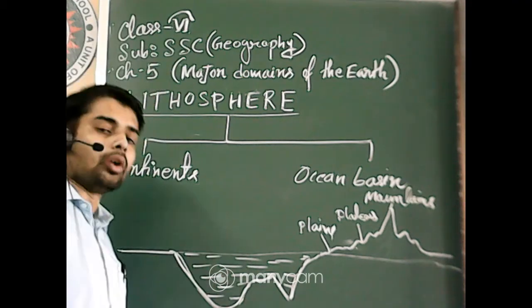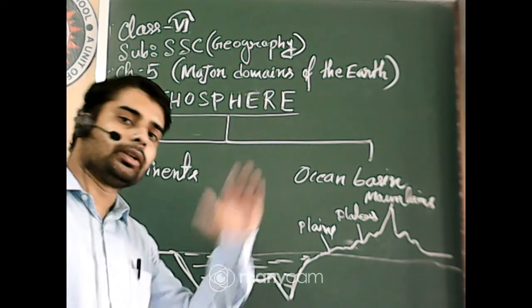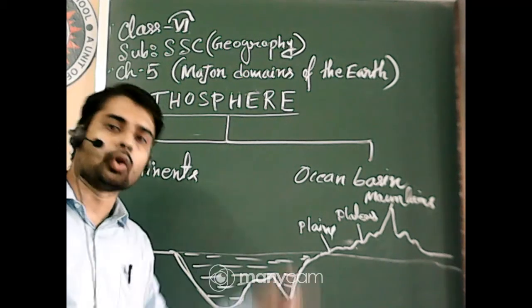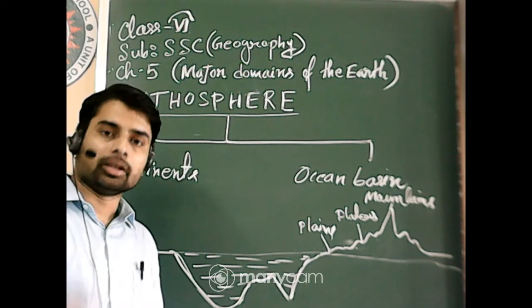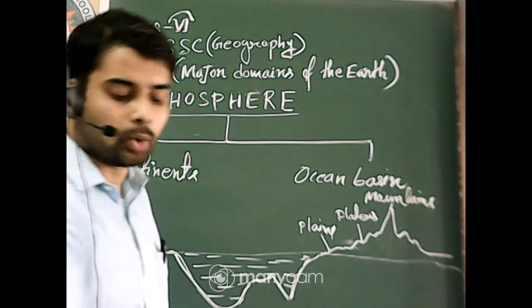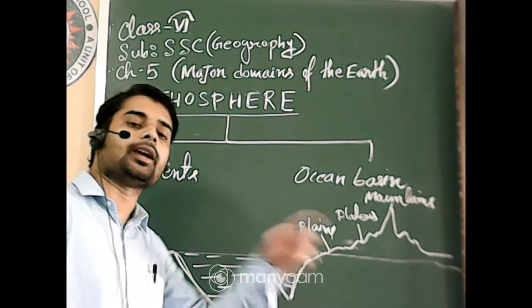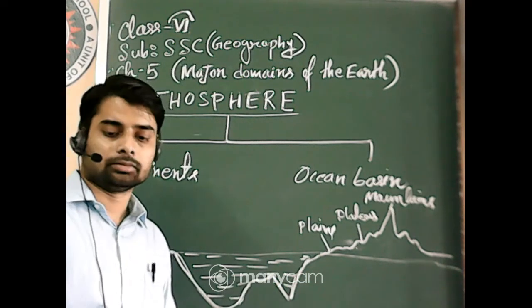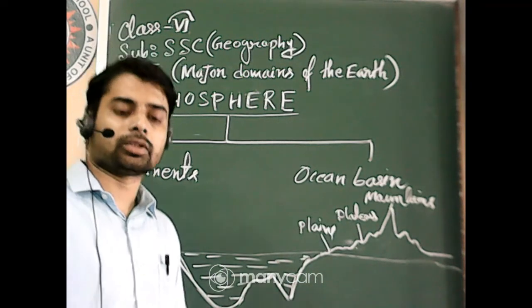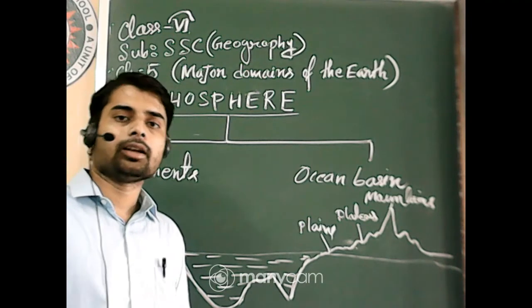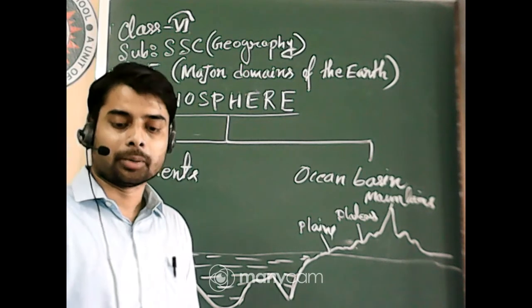All the oceans of the earth are actually connected with each other. You can see the globe or the map on page number 31, that all the oceans are connected with each other, and there are 5 main oceans. We'll read in detail in the hydrosphere portion.